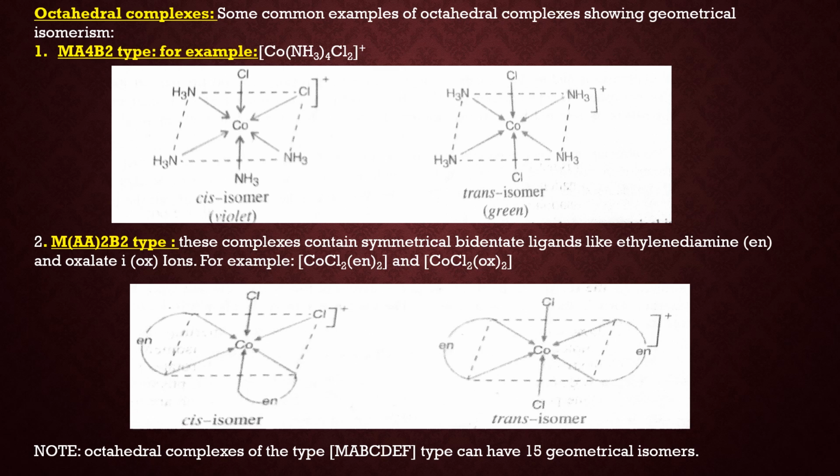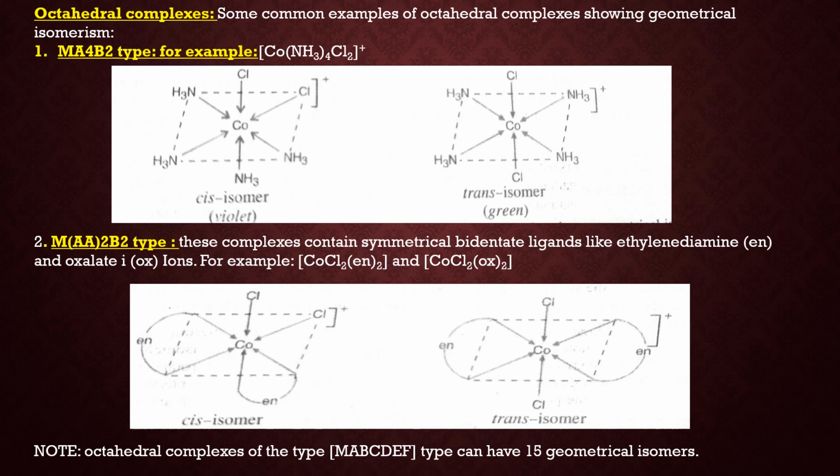Now next is geometrical isomerism in octahedral complexes, means complexes having coordination number 6. The first type is MA4B2 type, means 4 ligands of one type and 2 ligands of another type. Example is Co(NH3)4Cl2. Now in the figure you can see the first isomer is the cis isomer, that is violet in color. Here 2 chloride ions are at adjacent positions, and in the second isomer, that is the trans isomer, the 2 chloride ions are at opposite positions or trans position. It is green in color.